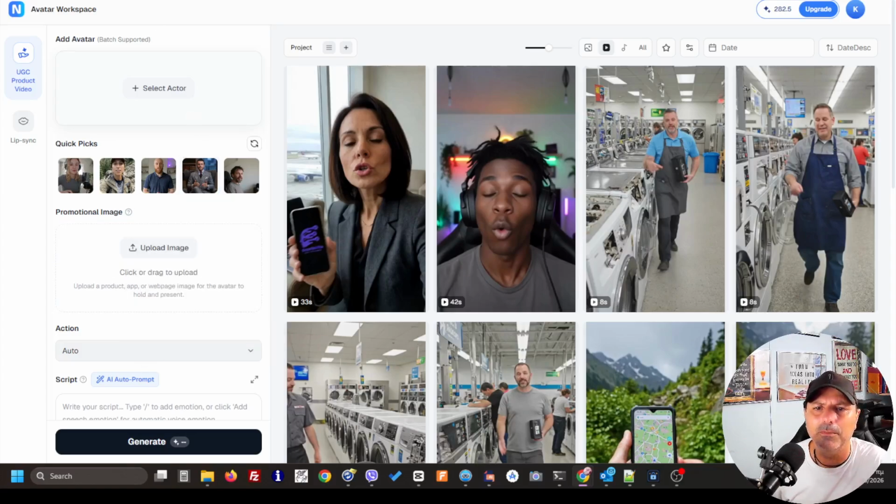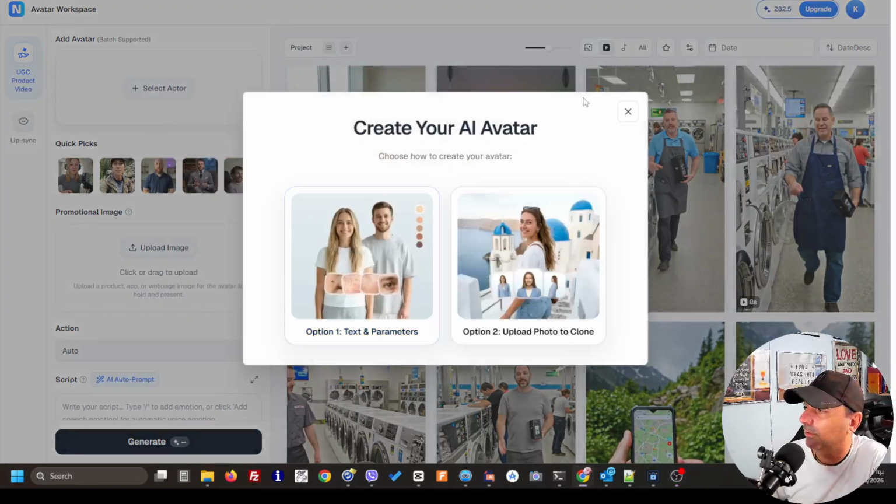Let me show you what we're going to do right away. First things first, as you can see, you can first select an avatar that is going to represent your service. I can select create my avatar, and create one as I want the avatar to be, as an influencer, or anything I want.